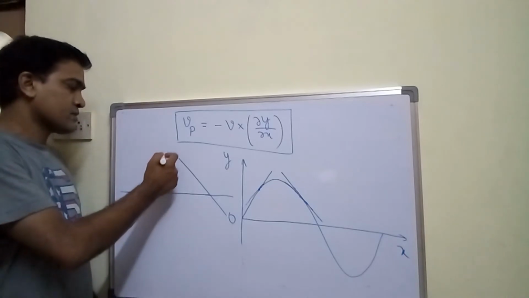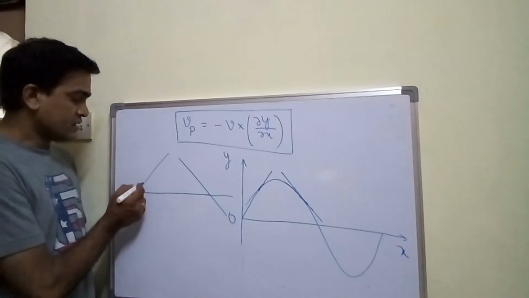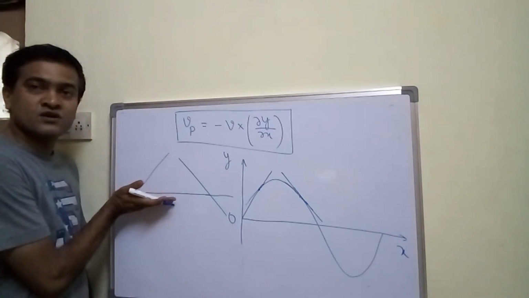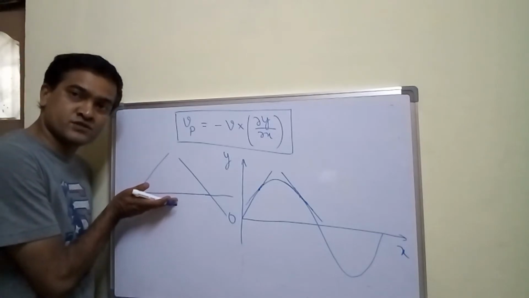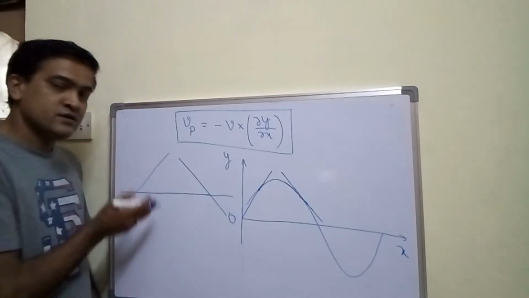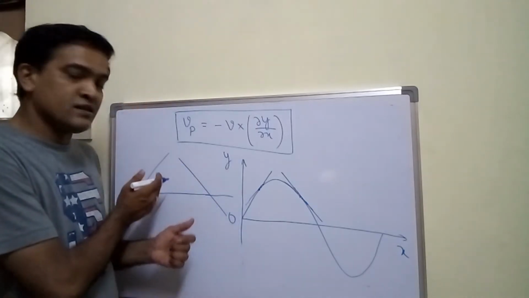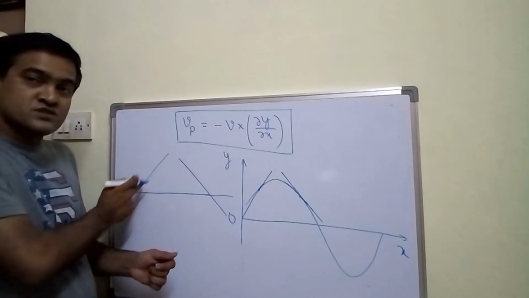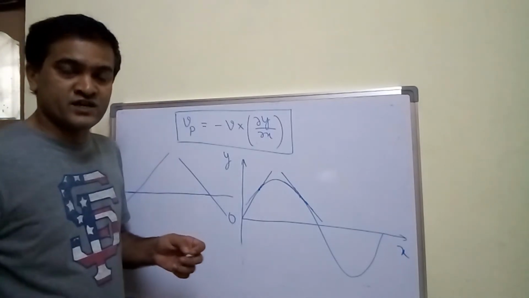This line touches the horizontal line, and with respect to the horizontal line you measure the angle in the anti-clockwise direction, right? I repeat, with respect to this horizontal line, measure the angle to this slope in the anti-clockwise direction.